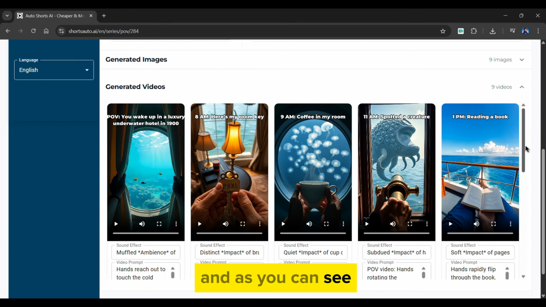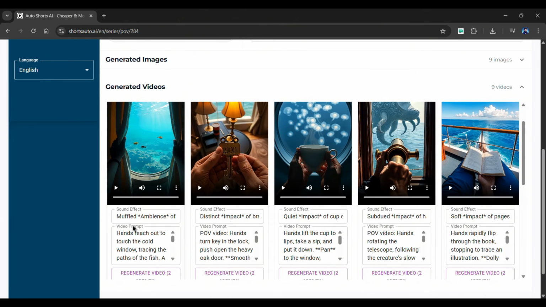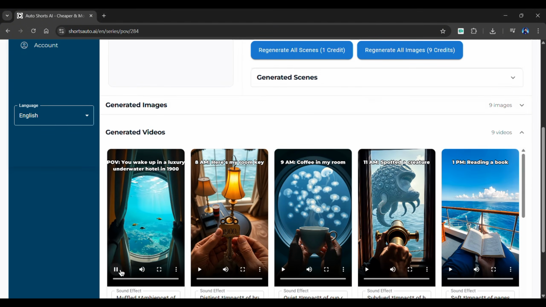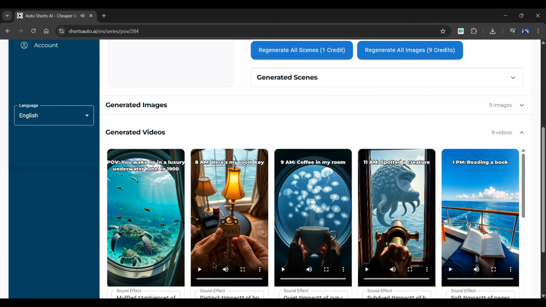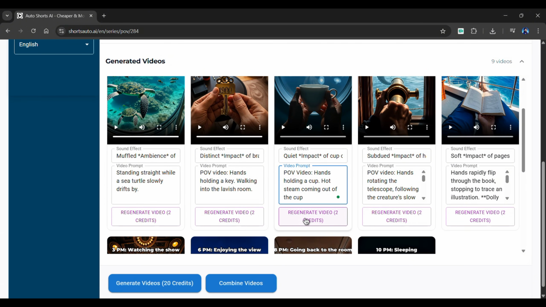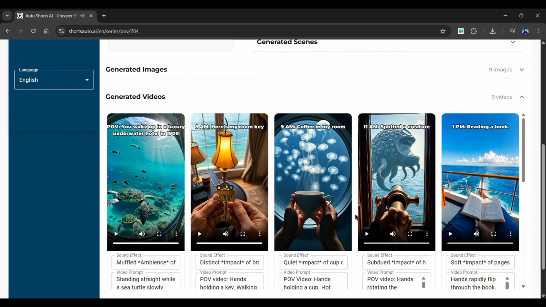And as you can see, it has transformed all of those images into videos with a single click. It contains the sound effect and video prompts. If you didn't like a video, simply click the Regenerate Video button, and your videos will be replaced by a new one. However, if you want complete control over the video movements, then simply modify the video prompt from here, and click on the Regenerate Video button, and the video movements will change based on the video prompt.